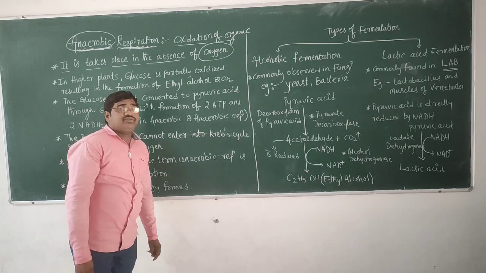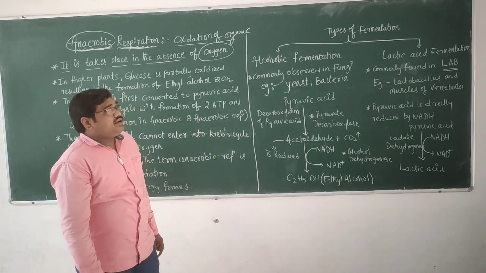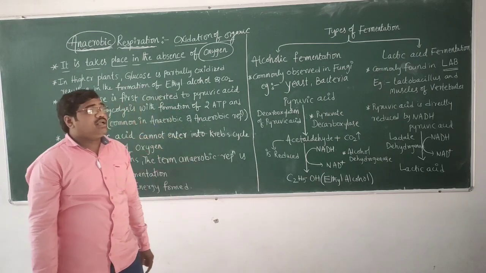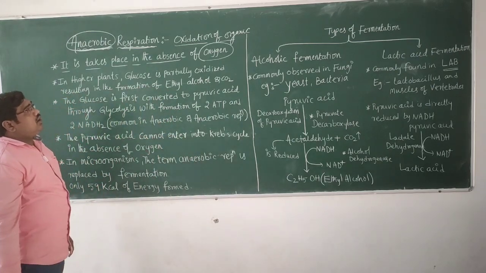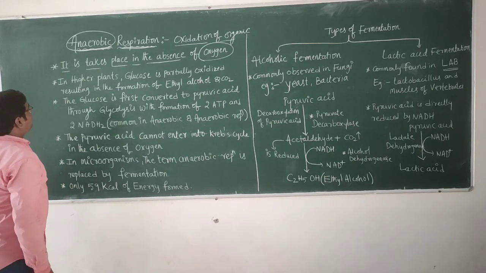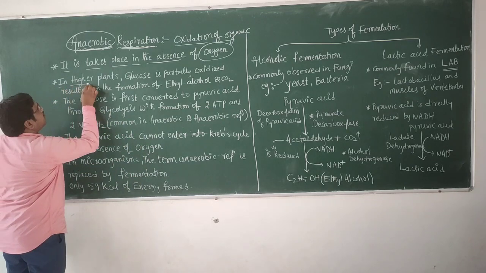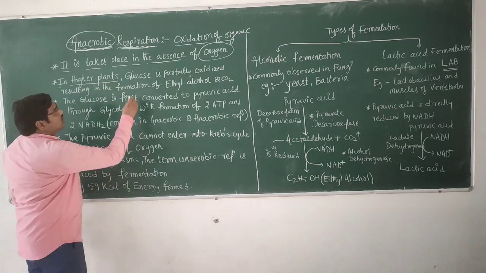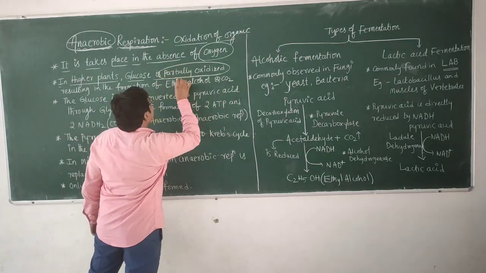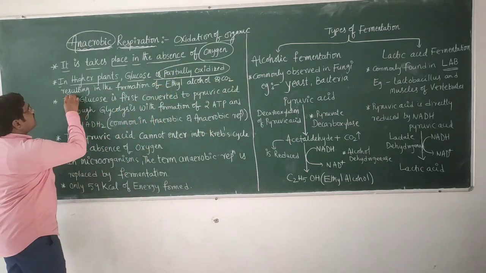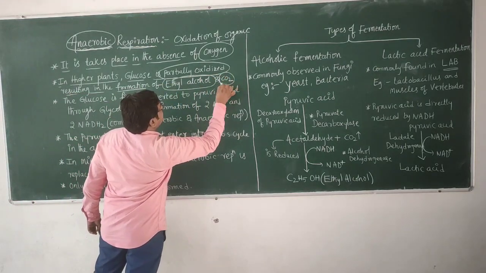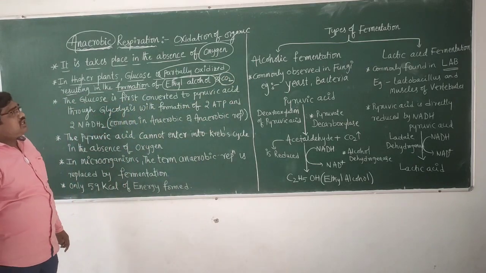The organic food substances are incompletely broken down. That is, in higher plants, the glucose is partially oxidized, resulting in the formation of ethyl alcohol, and CO2, carbon dioxide, is released.